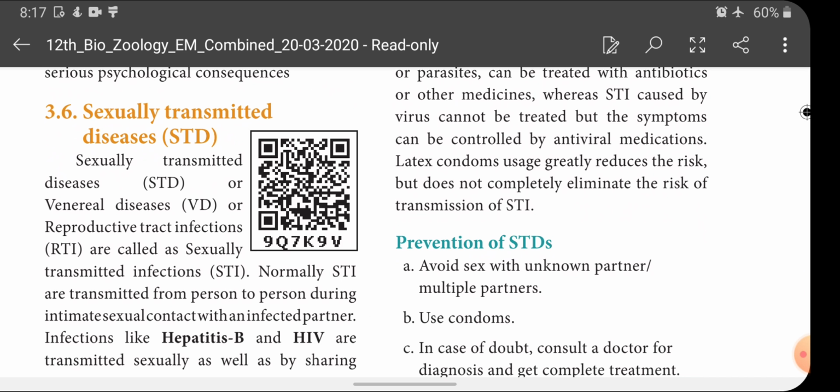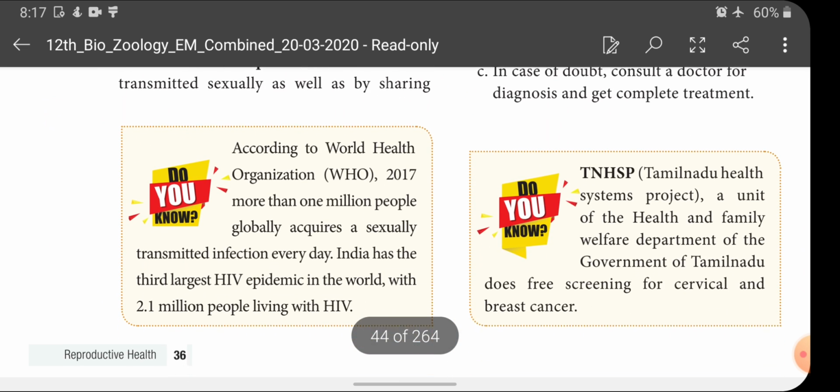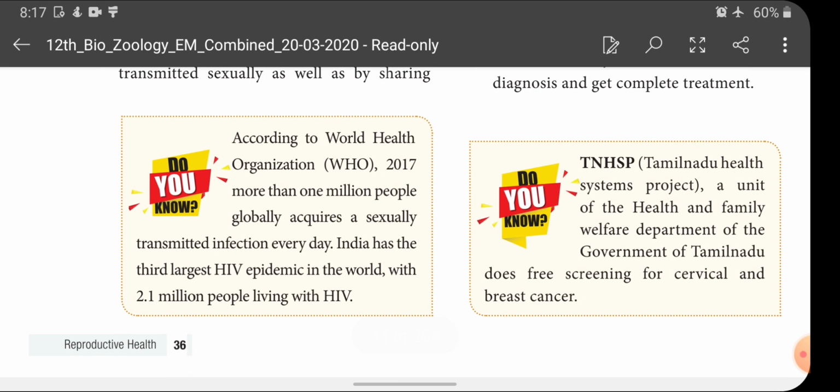Next, prevention of STDs. What are the preventive measures to prevent STDs? Avoid sex with unknown partners and multiple partners. Second, use condoms. Third, in case of doubt, consult a doctor for diagnosis and get complete treatment. So these are the preventive measures of STDs. This is a book back answer also.